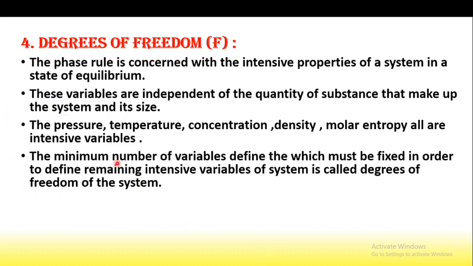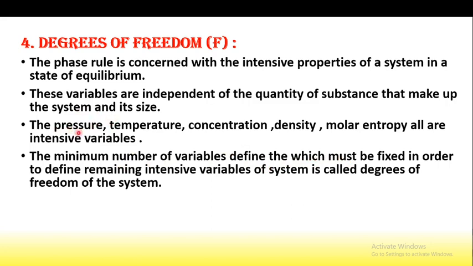The minimum number of variables which must be fixed in order to define the remaining intensive variables of a system is called the degrees of freedom of the system. So what is the degree of freedom? The minimum number of variables. The variable may be pressure, temperature or concentration.